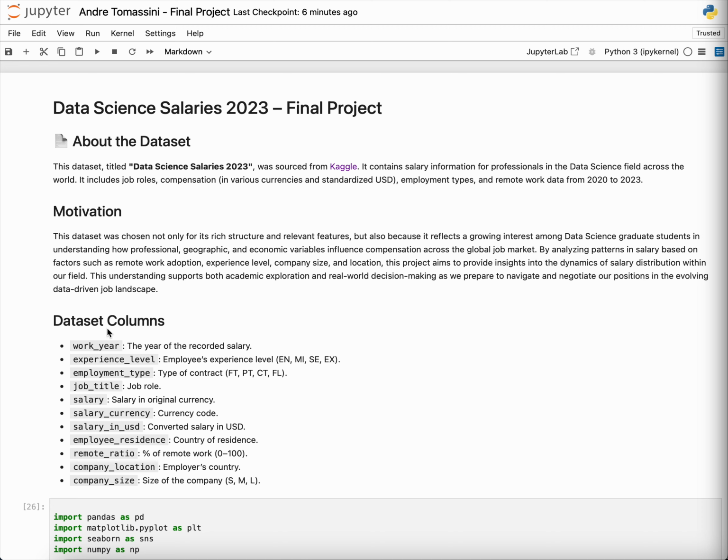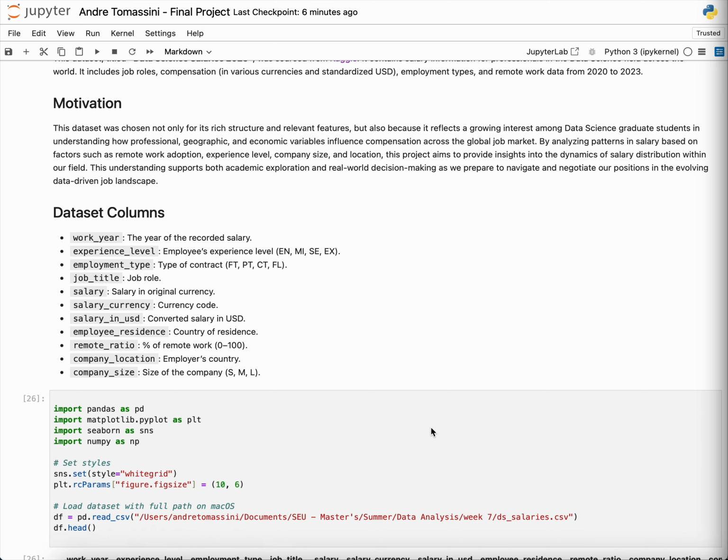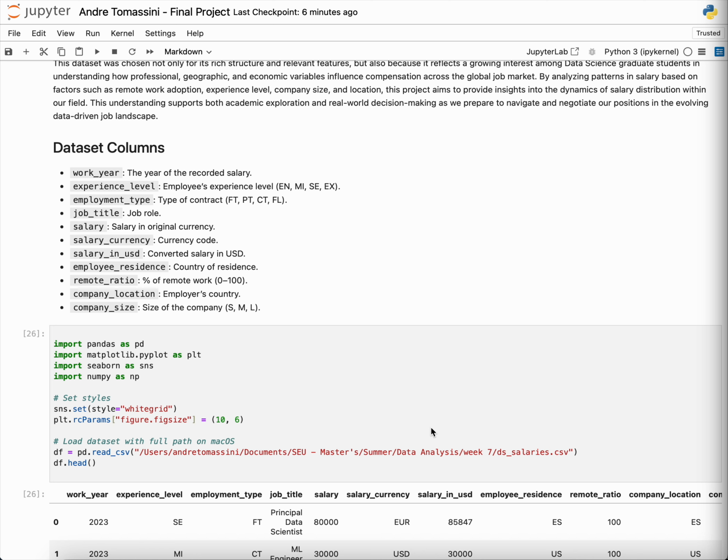As you can see in the dataset columns over here, that's all the information that I can obtain, because a lot of possible insights we can take from trying to predict the salary that we want to know based on this kind of experience level, the size of the company, if it's a remote or not remote opportunity or job. So this dataset contains thousands of job listings from different countries, tech sectors, and work formats.